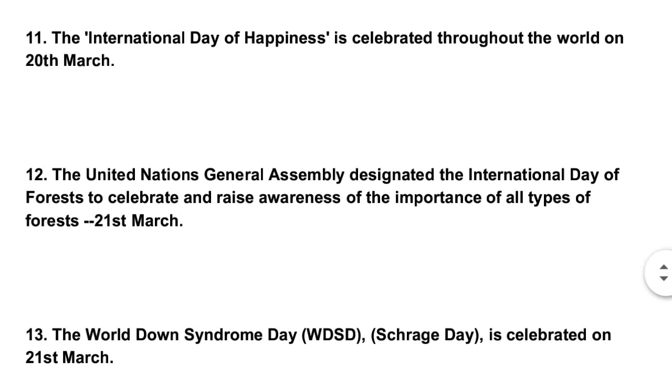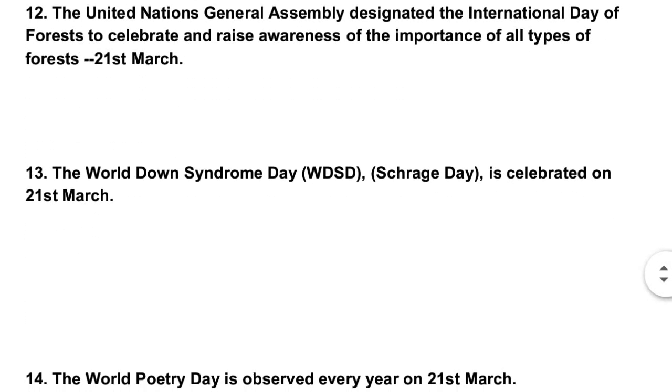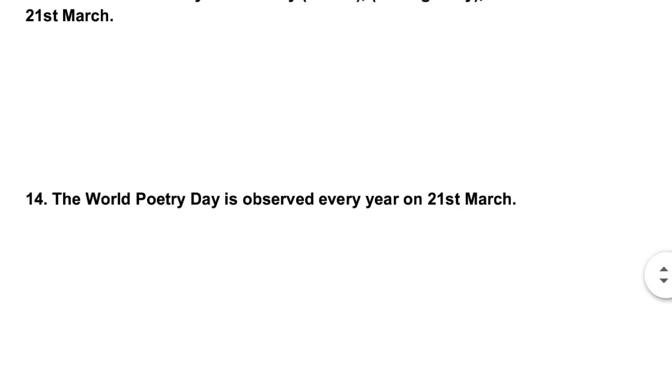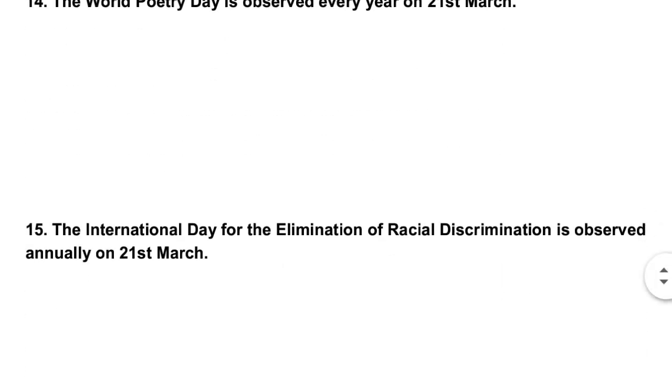Next, the United Nations General Assembly designated the International Day of Forests to raise awareness of the importance of all types of forests, observed on 21st March. Next is World Down Syndrome Day, which is celebrated on 21st March. Next is World Poetry Day, which is observed every year on 21st March. Next is International Day for the Elimination of Racial Discrimination, which is observed annually on 21st March.